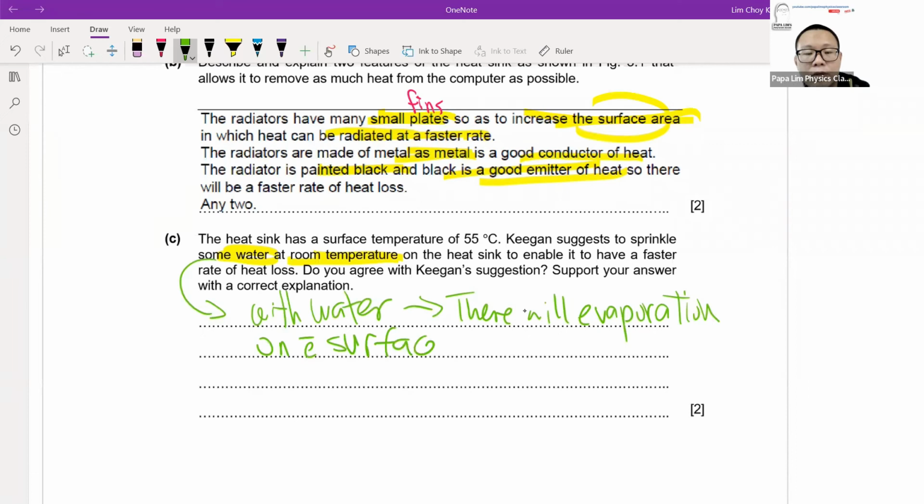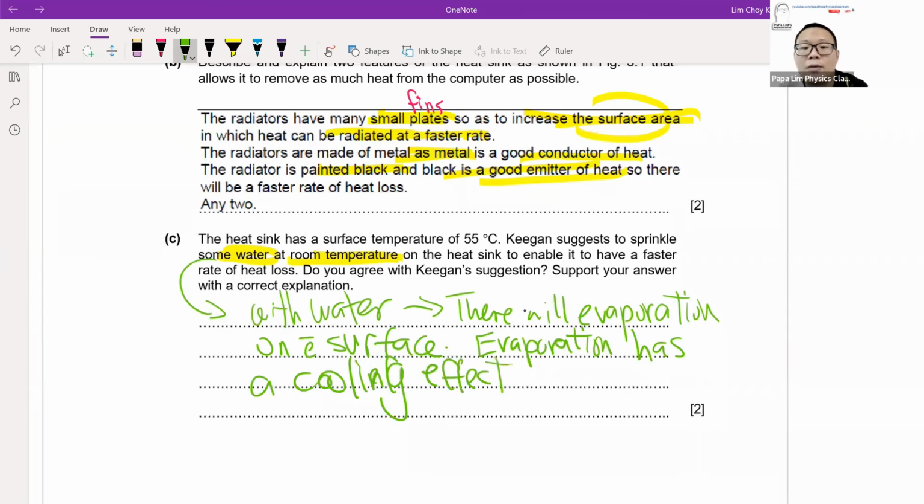Why do I want evaporation to occur? Because one of the functions of evaporation is that it has a cooling effect. And because of this cooling effect, it will help to cool down the computer.